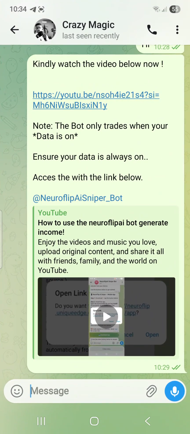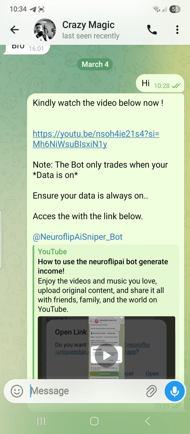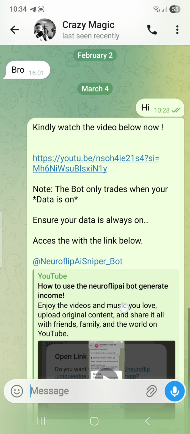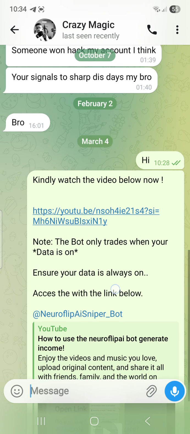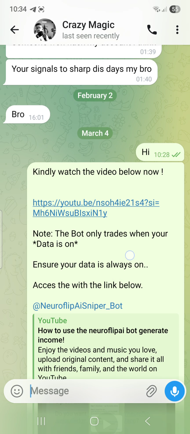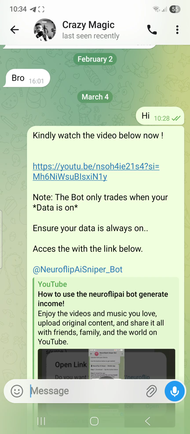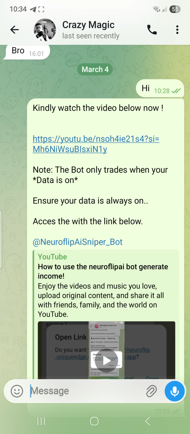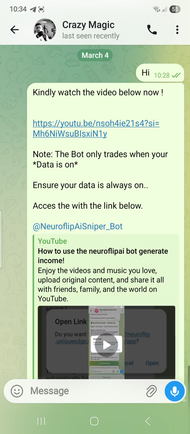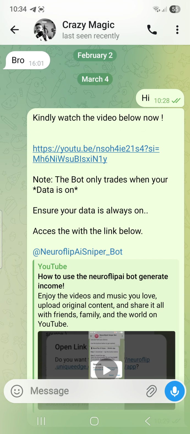Now, the first thing you have to do is I'm going to send you a write-up like this. The first thing is to watch the YouTube video, which is what I am recording. And I said, note the bot only trades when data is on. Ensure your data is on. Access with the link below. So this is the access to the bot. Now you can see that this is on Telegram.